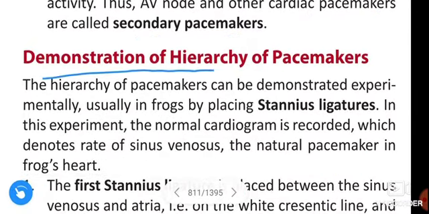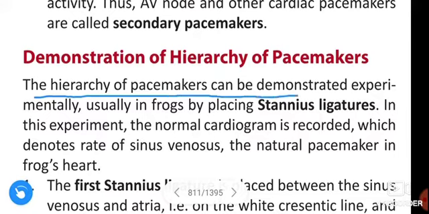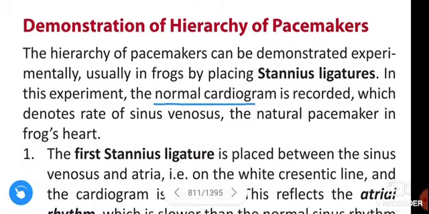Next, demonstration of hierarchy of pacemakers. The hierarchy of pacemakers can be demonstrated experimentally, usually in frogs, by placing Stannius ligatures. In this experiment, the normal cardiogram is recorded, which denotes the rate of the sinus venosus, the natural pacemaker in the frog's heart.